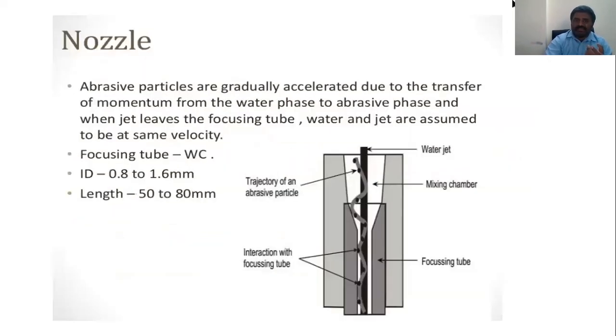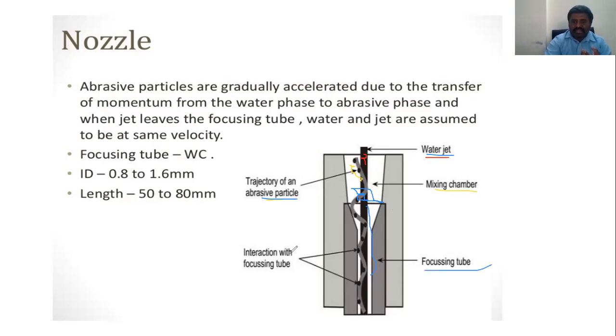And here, from this diagram, I am using a water jet. The water jet is coming in, and after that it will have abrasive particles. These are the abrasive particles here. Then mixing takes place here in the mixing chamber, of water and abrasive particles. Then it moves down into the focusing tube.